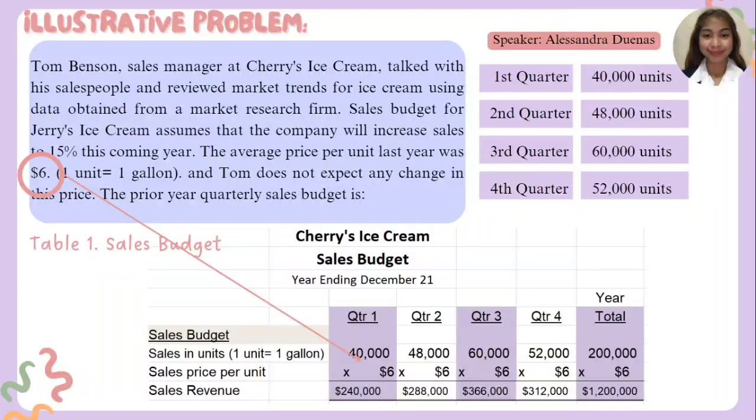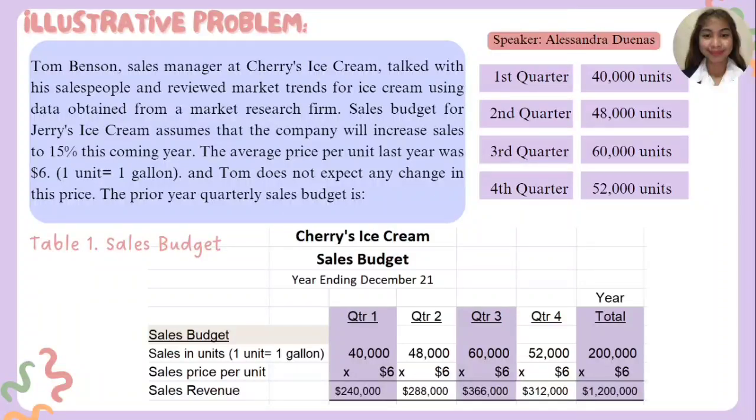So 40,000 multiplied by $6 is $240,000. The second quarter, 48,000 multiplied by $6 is $288,000. In quarter 3, 60,000 multiplied by $6 is $360,000. In the fourth quarter, 52,000 units multiplied by $6 is $312,000.